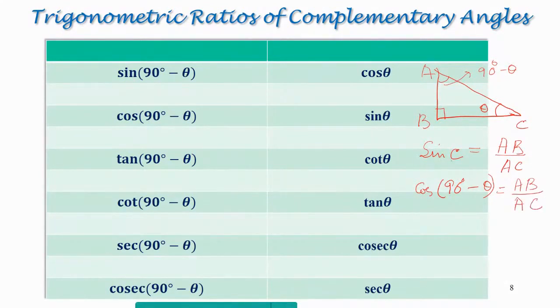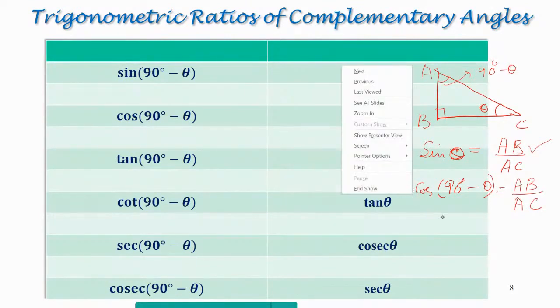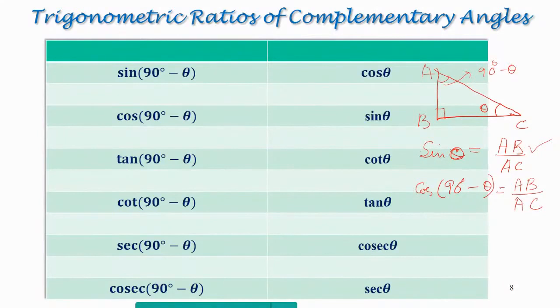Have a look here. Sine of angle C, I got as AB by AC. Angle C is theta, so we can write sine theta. So sine theta is AB by AC, and cos of 90 minus theta is also AB by AC. So what do we come to? That sine theta is the same as cos of 90 minus theta. In this way, all our other ratios come in.